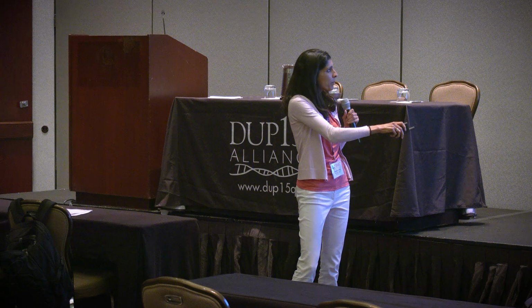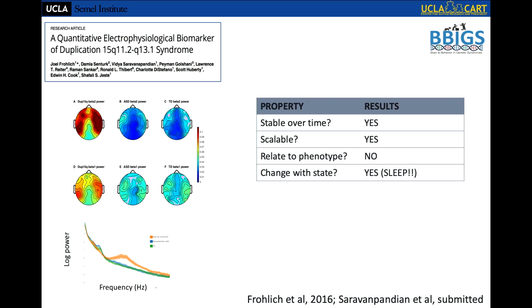So this is just a heat map. You can see DUP15Q. This is just in the beta band. Beta is much higher in DUP15Q compared to IQ-matched kids with autism, as well as typically developing kids. In the power spectral density plot, you see this big beta peak. And the effect size here was almost 2. I mean, really high effect size for an EEG finding.